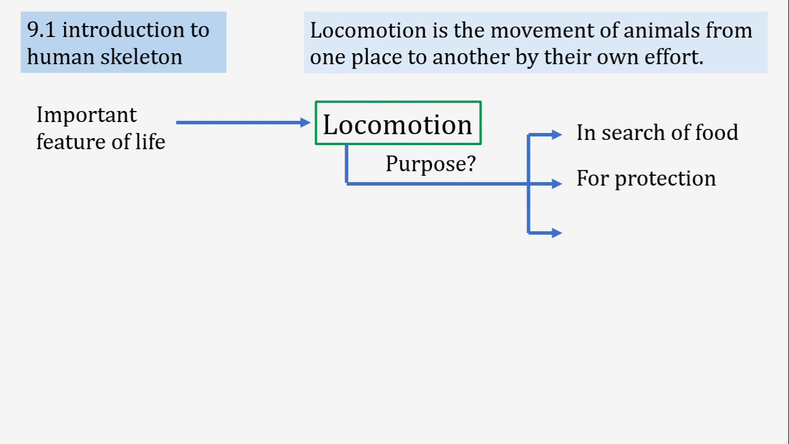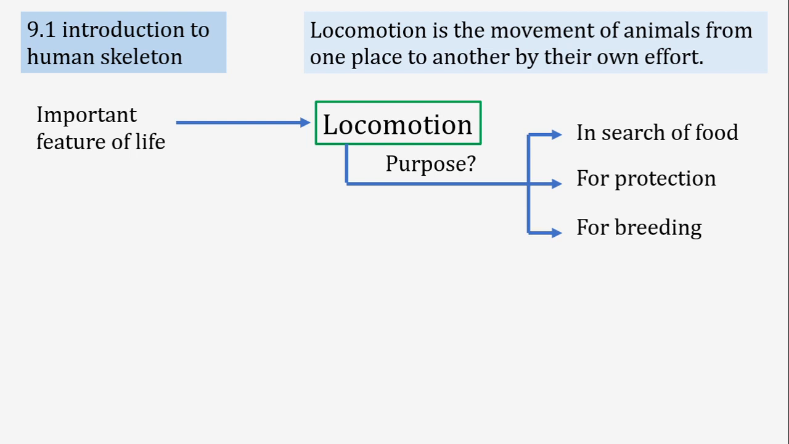Animals also have to move from one place to another for their protection, to save themselves from wildfire or from the attack of predatory animals. And that is also important for breeding purposes.